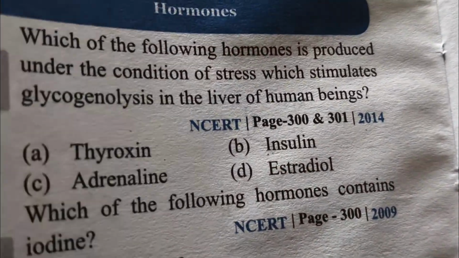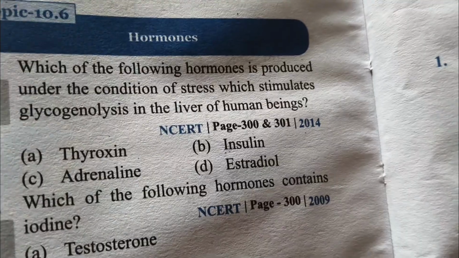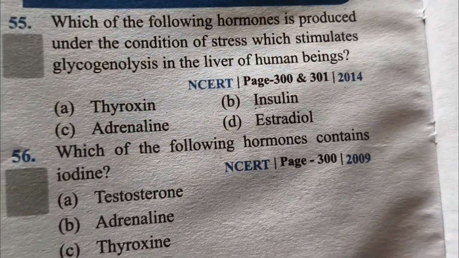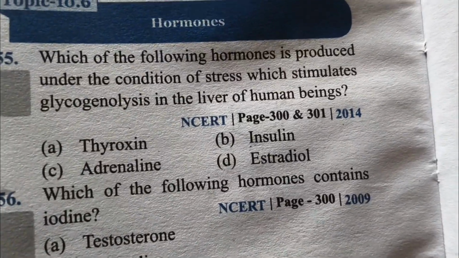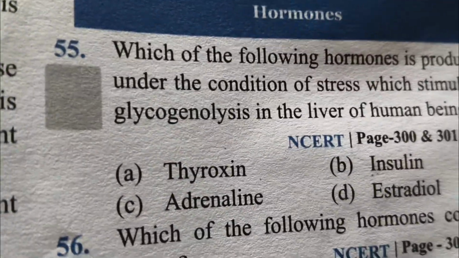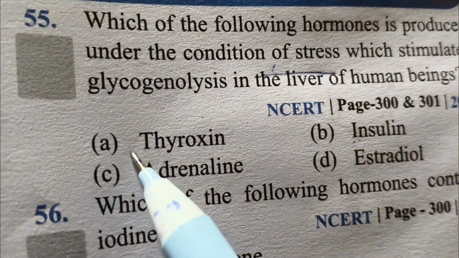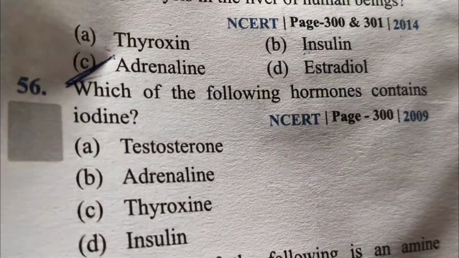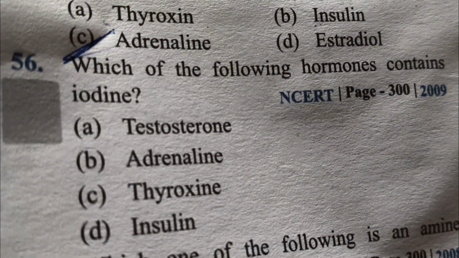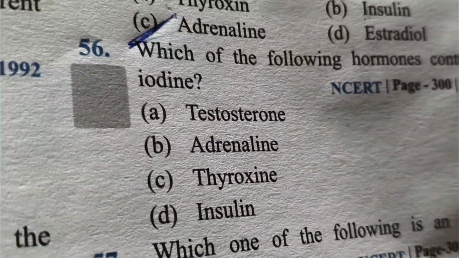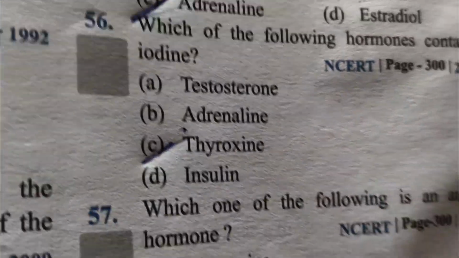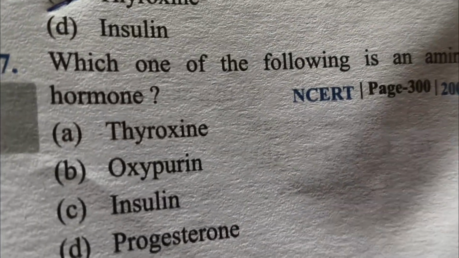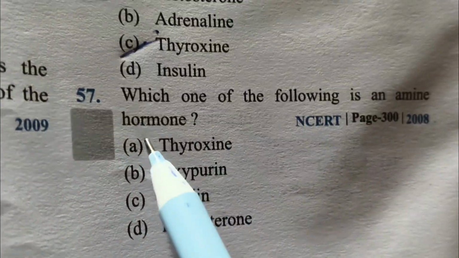Option number D. Which of the following hormones is produced under the condition of stress, which stimulates glycogenolysis in the liver of human beings? So এখানে প্রথমেই বলে দিয়েছে condition of stress. So answer is C, adrenaline. Next question, which of the following hormones contains iodine? Iodine হচ্ছে thyroxine হলেই iodine. Thyroxine. Which of the following is an amine hormone? Amine hormone হচ্ছে thyroxine. 57 এর A.